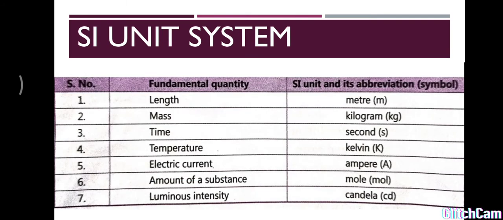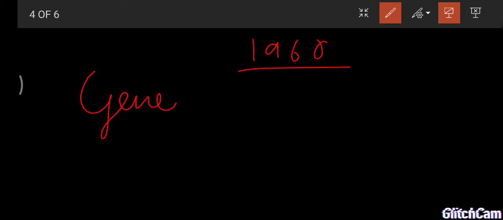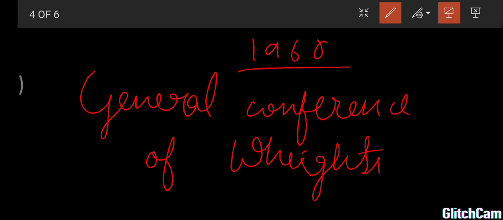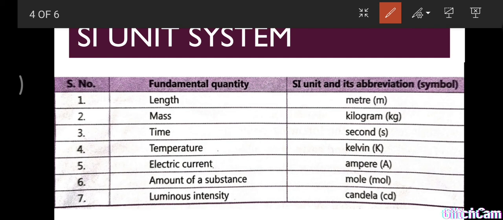This was adopted in 1960 by the General Conference of Weights and Measures, and this is known as the SI unit system.